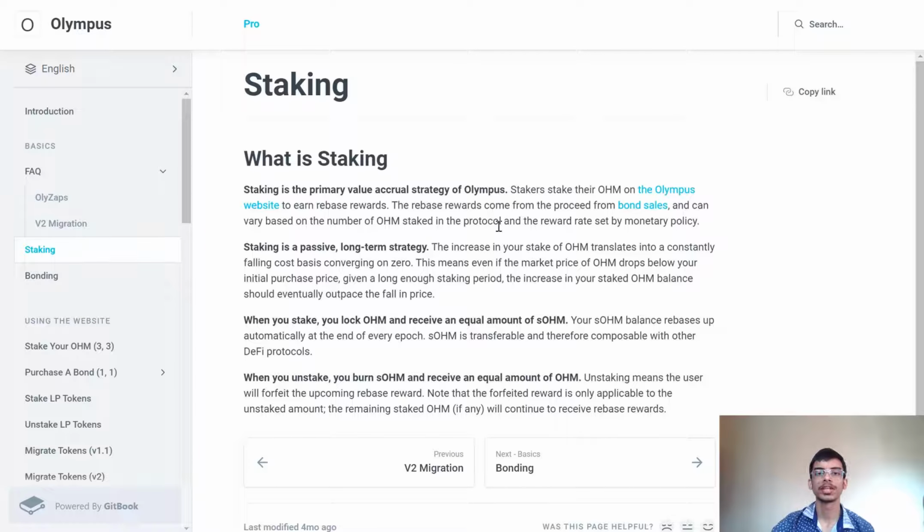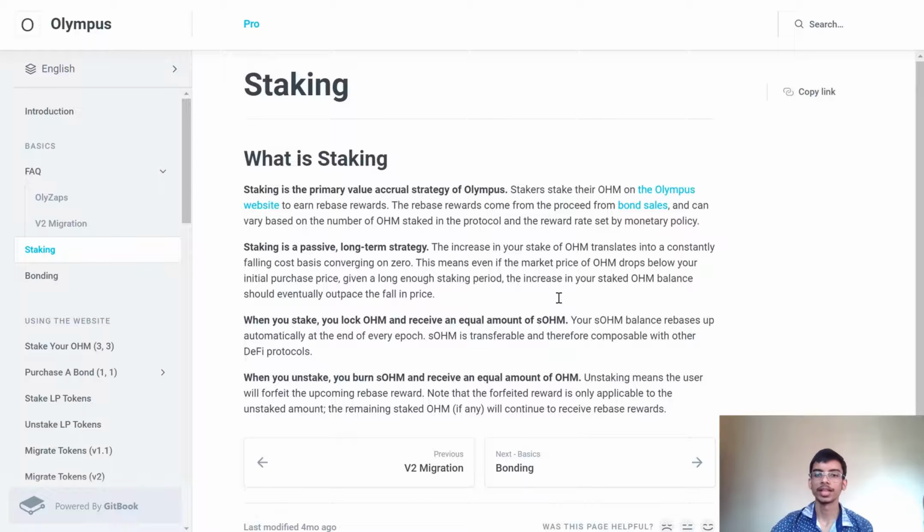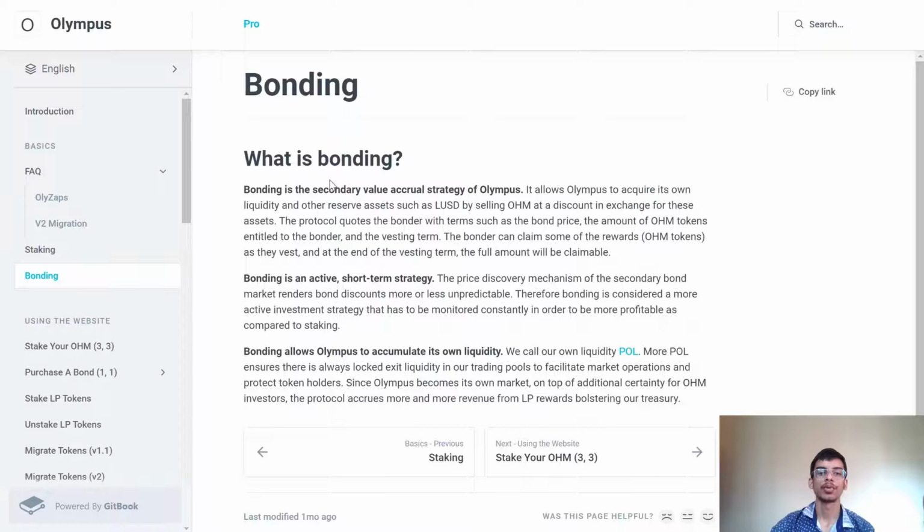You just have to stake your OHM tokens, and that's it. Your OHM will be compounded over the years, and you will reap the benefits. When you stake, you lock OHM and receive an equal amount of sOHM. So that sOHM just shows that you have staked your OHM tokens. That's it. So that was staking, and let's understand what is bonding.